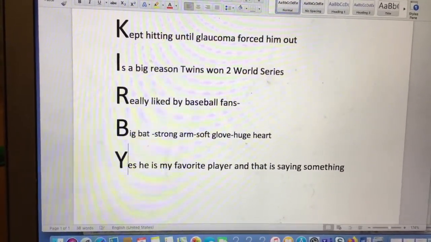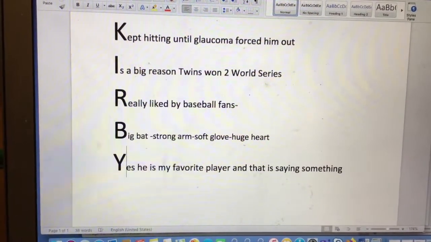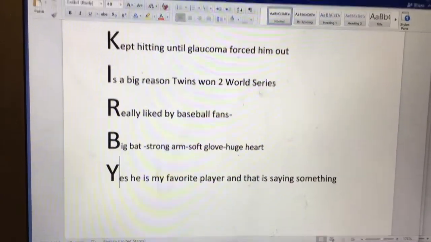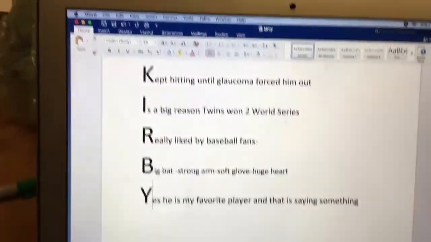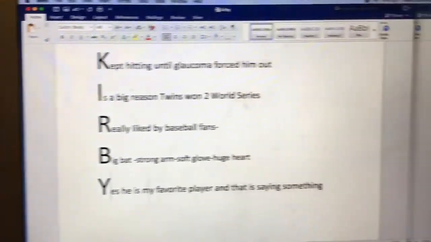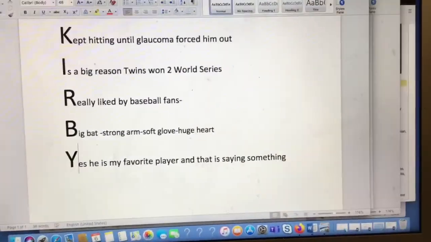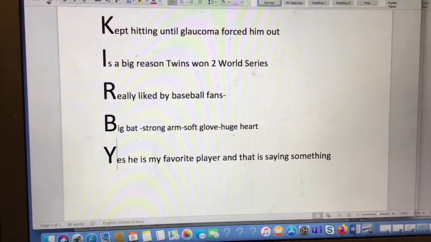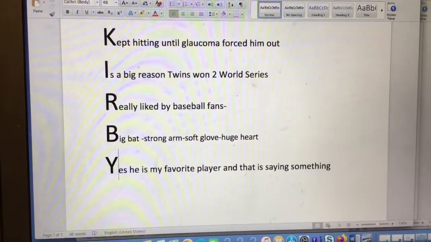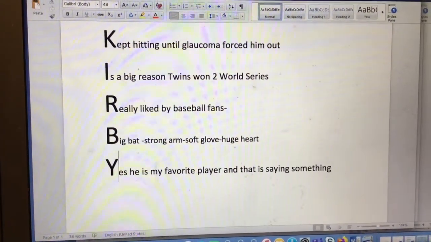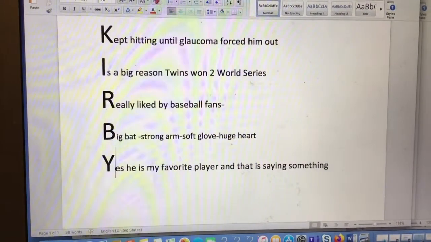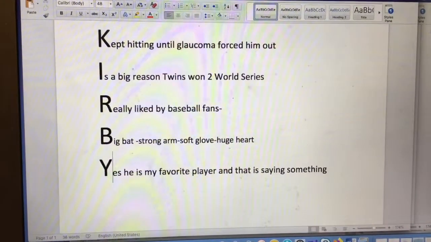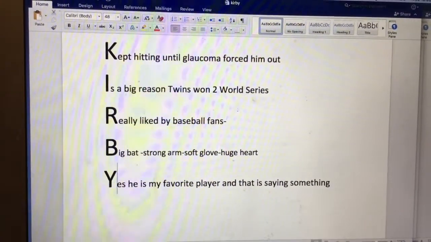So again, these are poems I picked because I like them. That's your job. Pick 3 topics you like. Write the name of your topic, your subject, your person, your thing. Write them up and down, and then describe and use good language and poetic language and fun language. They're not necessarily sentences. These are not like 5 facts. These are poems, okay? So find a way to make them sound nice, that make you feel good when you write them and when you reread them. Pick any 3 topics you want. I picked tacos, a singer, and a baseball player. Pick topics you know and like.